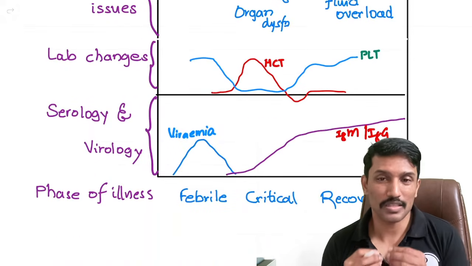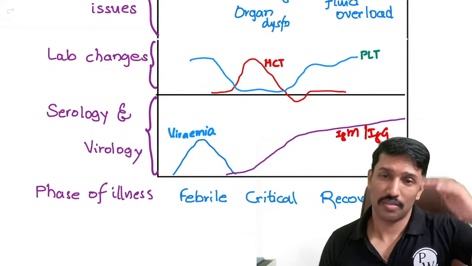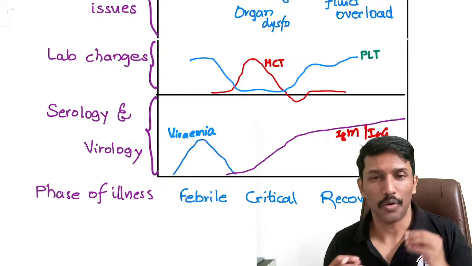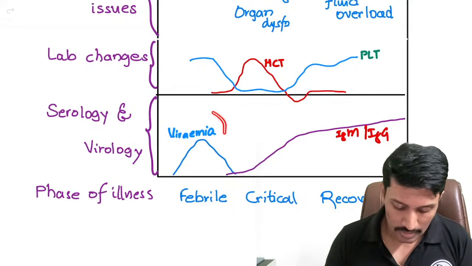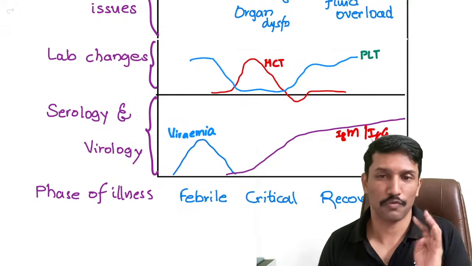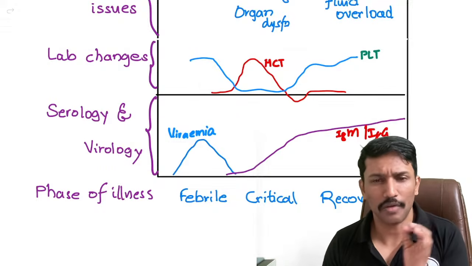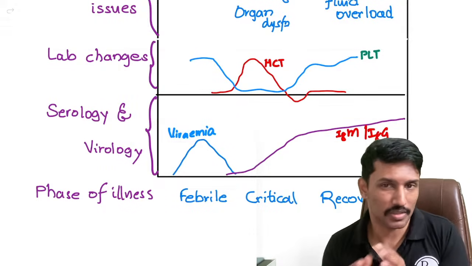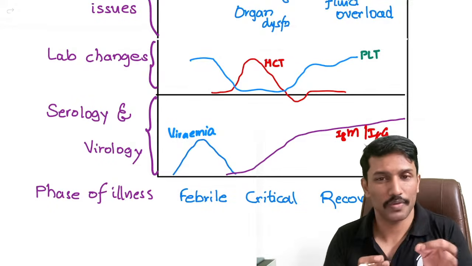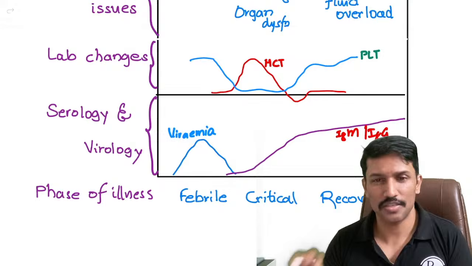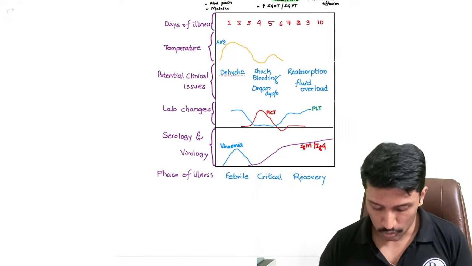Now, with respect to the serological studies, during the febrile phase, the first 4 days, the dengue virus is replicating like anything, but then the body isn't mounting an immune response yet. It takes some time. So you don't detect the dengue antibodies in the first 4 days. If you want to detect, you have to detect the dengue virus antigen, that is NS1. But after 4 days, you start detecting the antibodies. The initial antibody is going to be IgM, eventually IgG. So IgM always indicates the acute dengue infection. IgG may be pointing towards past dengue infection, right? So this is about the natural course of dengue illness.